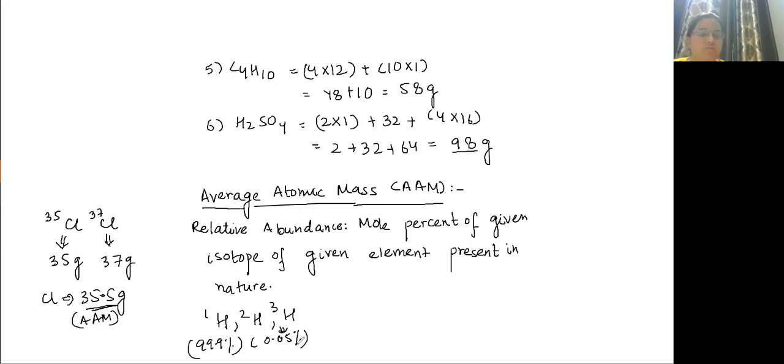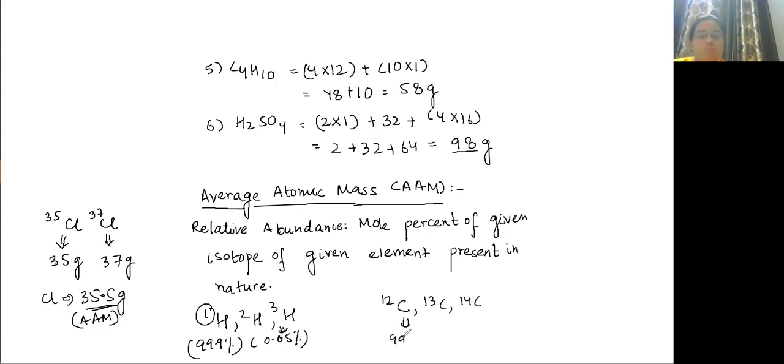So they are remaining 0.05%. Now tell me, if H1 is 99% out of 100, will we calculate average atomic mass for hydrogen? No, no need. Similarly for carbon, carbon 12 is there, carbon 13 is there, carbon 14 is there.